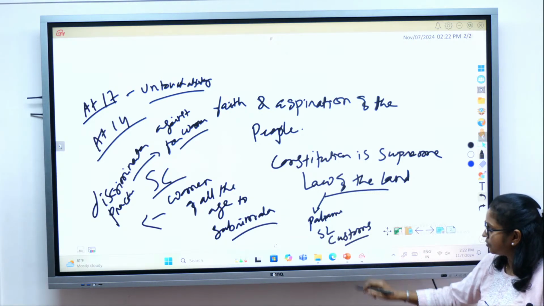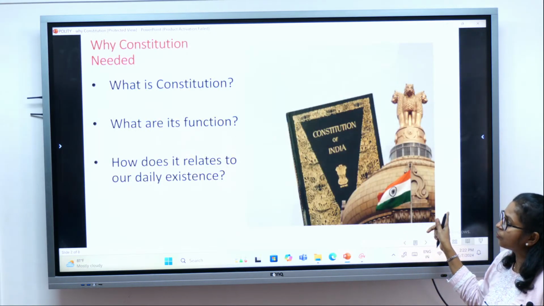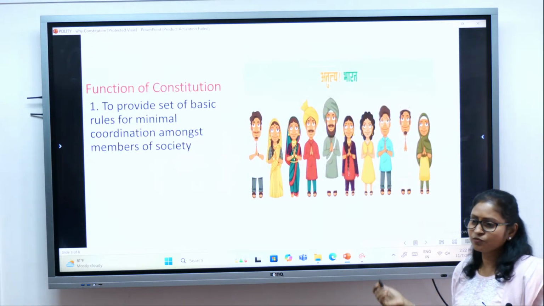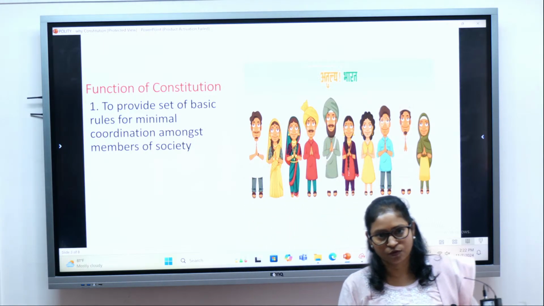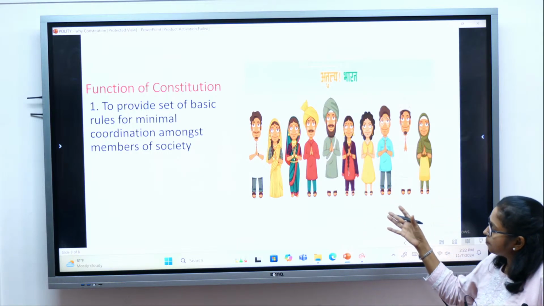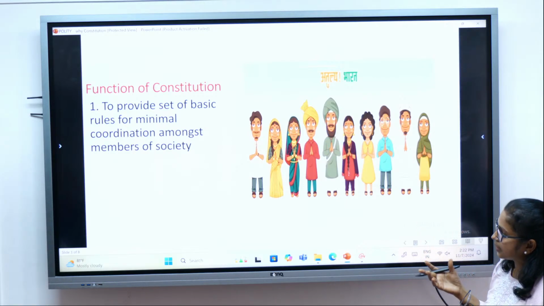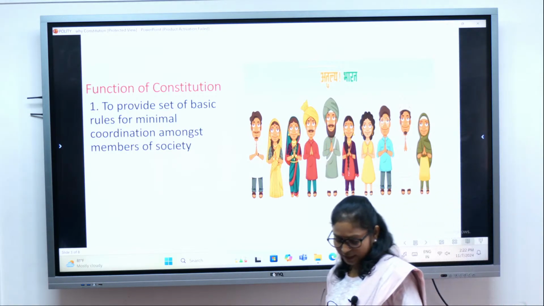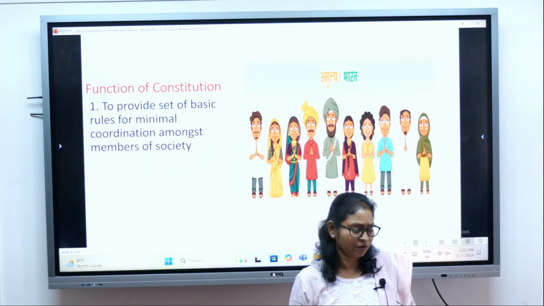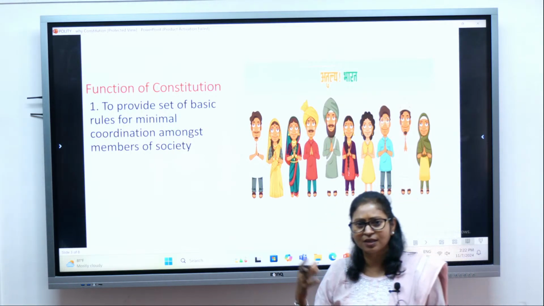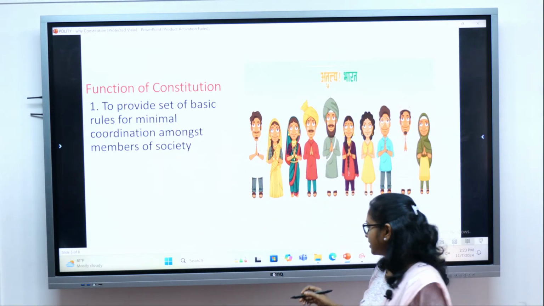So now let's look into the function of the Constitution, or why the Constitution is needed. That is the topic of the day: why the Constitution is needed. What is the utility of the Constitution? You can see in the picture that people of diverse religious groups are there. In India, you know, India is a very, very diverse country. In fact, almost all the countries of the world are diverse in one way or the other. But India is diverse so much in terms of religion, in terms of races.